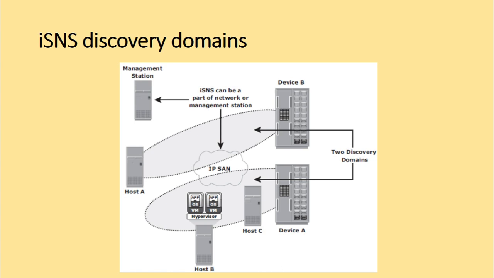State change notifications, or the SCNs, inform the Internet Storage Name Server when devices are added or removed from a discovery domain. So this diagram depicts the discovery domain in Internet Storage Name Service. Right? So what is this iSNS? Internet Storage Name Service discovery domains function in the same way as the Fibre Channel zones. So we discussed CHAP, we discussed Kerberos, and we discussed security implementations in FC SAN and NAS.